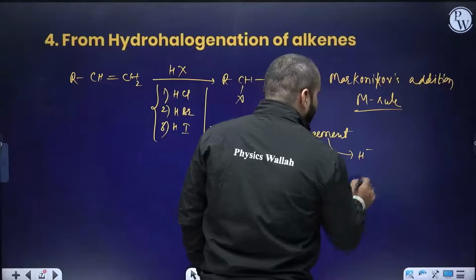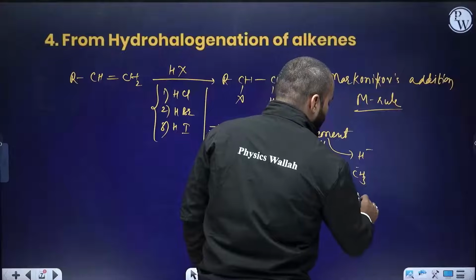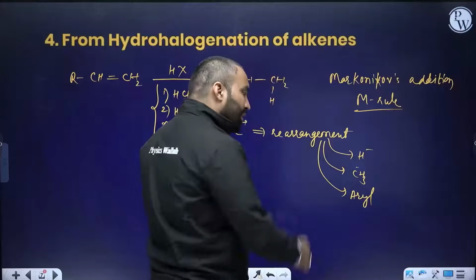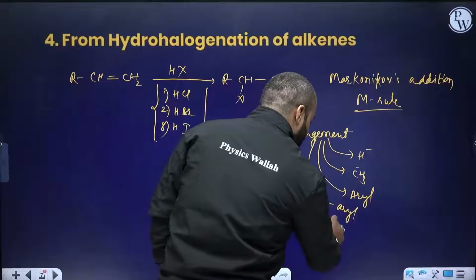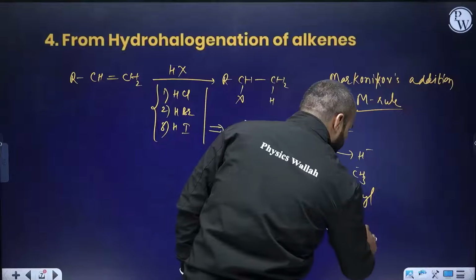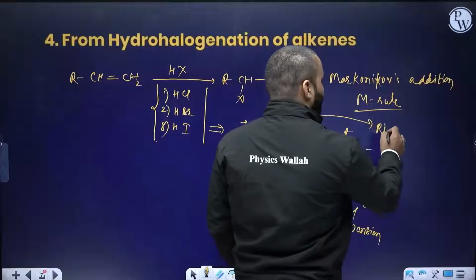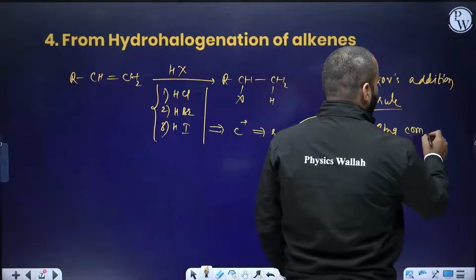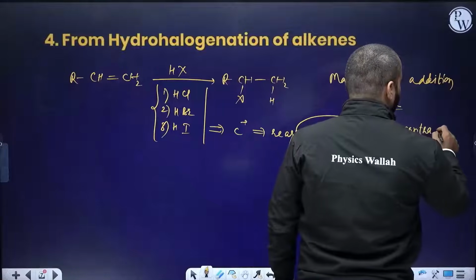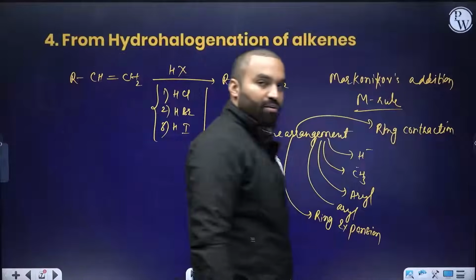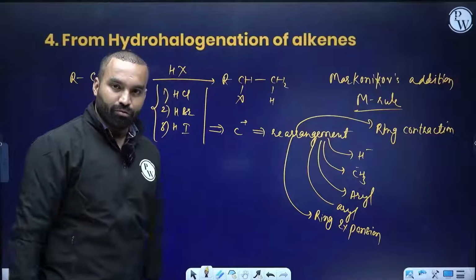You can involve hydride shift. Then there will be methyl shift. Then there can be aryl shift. Then there can be any sort of alkyl shift. There can be ring expansion. There can be ring contraction. Various kinds of carbocation stability rearrangement. I personally love ring contraction a lot. Ring contraction, various possibilities, and this actually helps you in understanding every fundamental of organic chemistry.